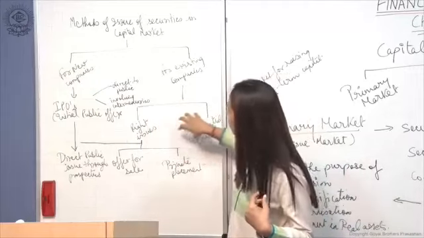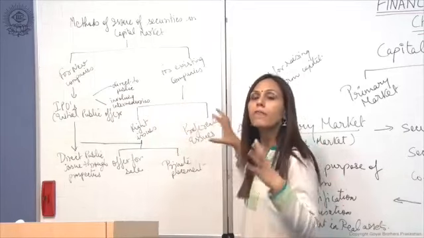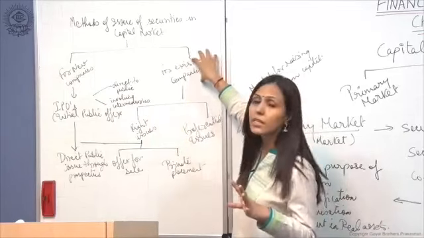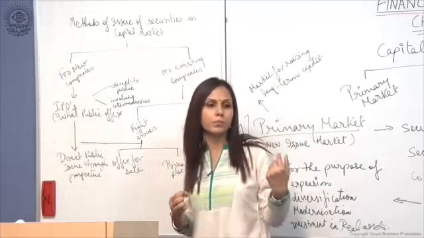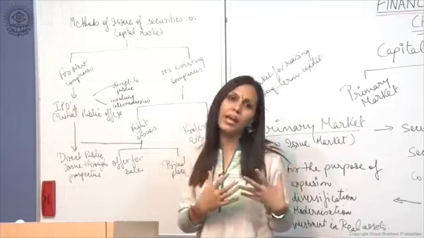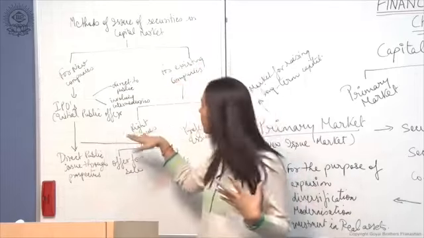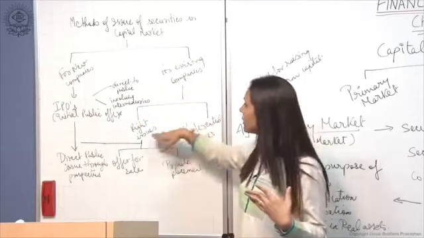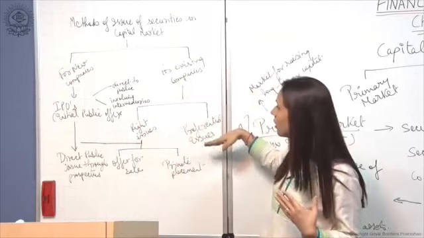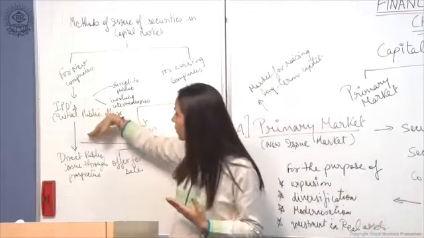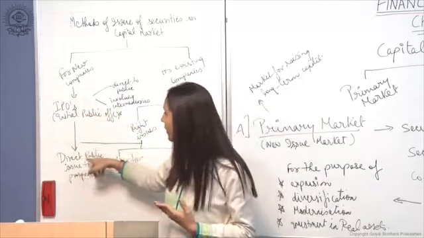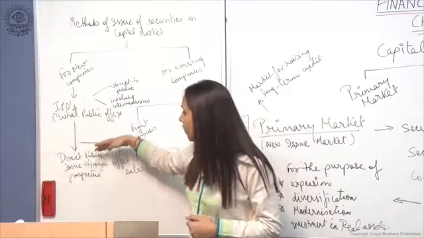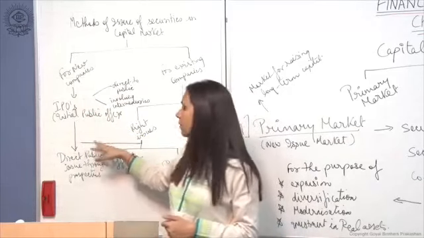So these two methods are mainly for the existing companies, or for people who have shares of the existing companies, so they get these two kinds of issues, that is right issues and preferential issues. IPOs, what do they do? They make a direct public issue through prospectus.